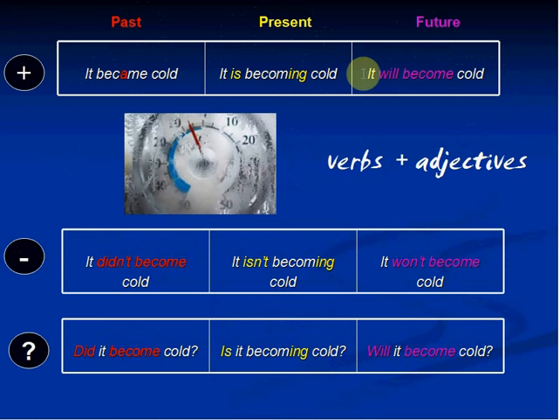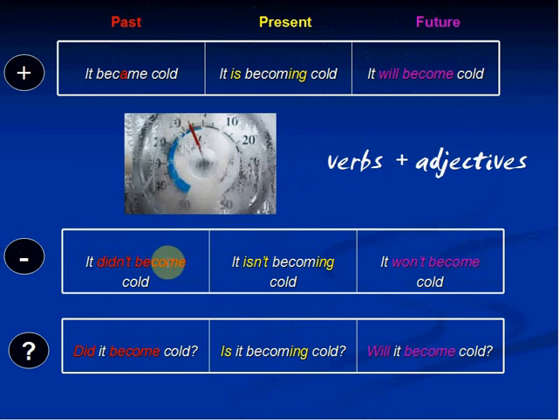And here it will become cold next week, or tomorrow. I could say it will get cold tomorrow. It will get cold tomorrow. In a negative form, it isn't becoming cold, or it isn't getting cold at the moment.